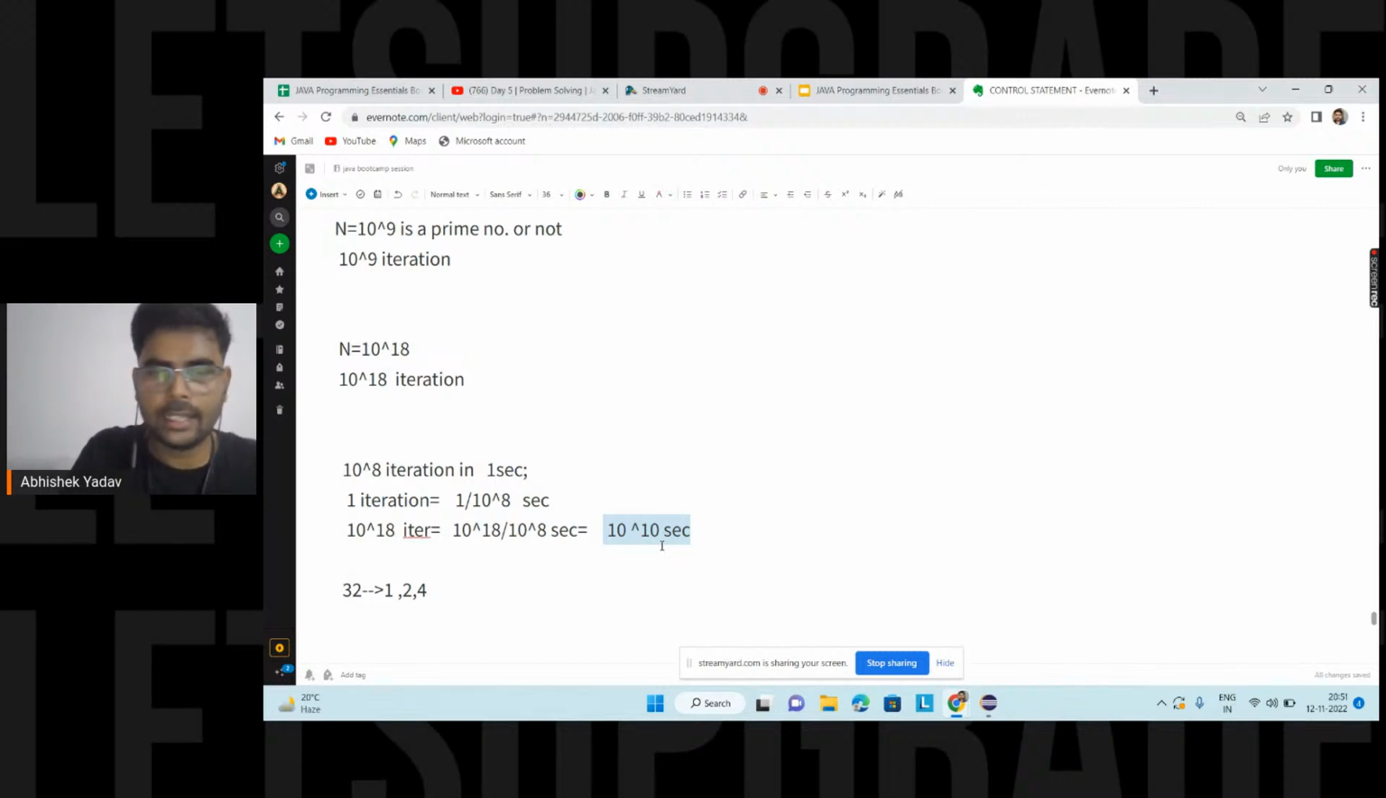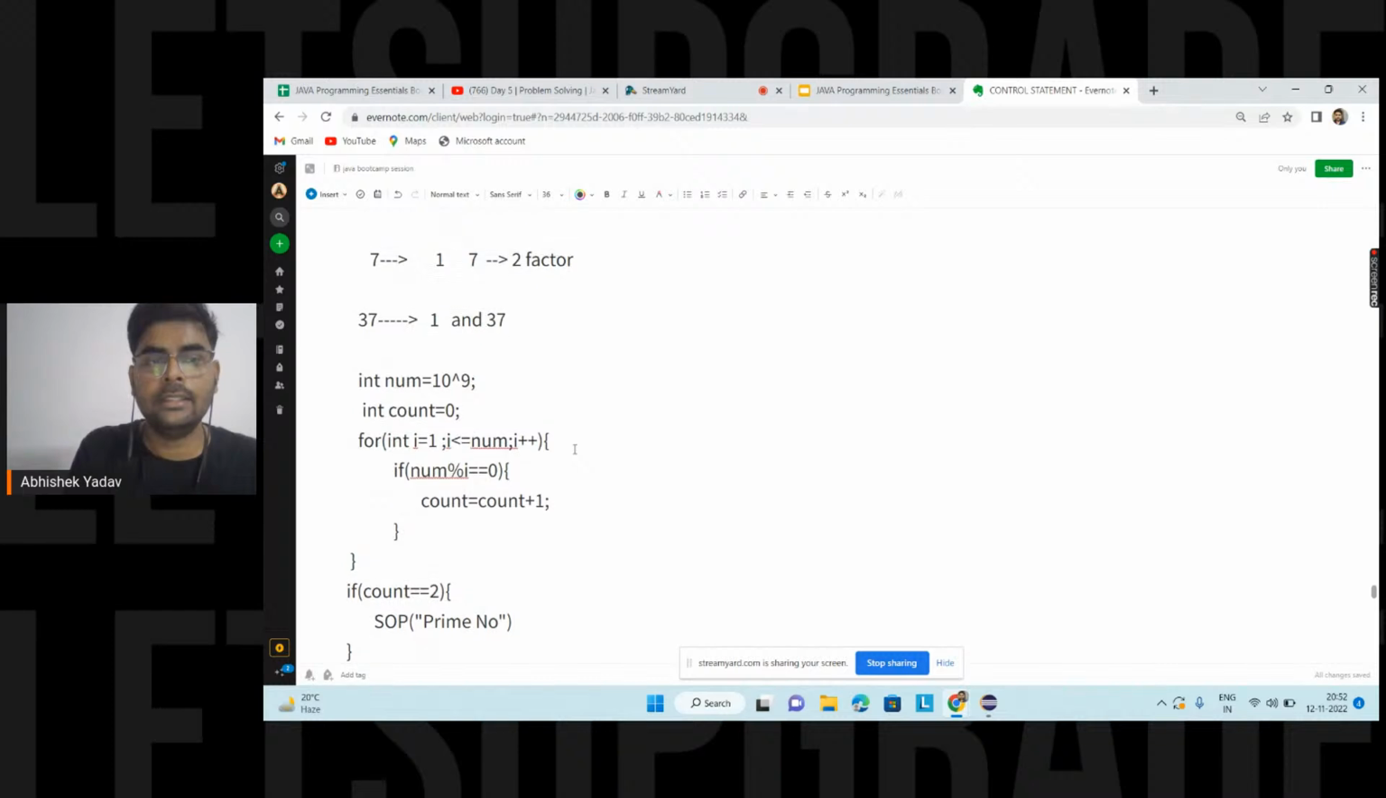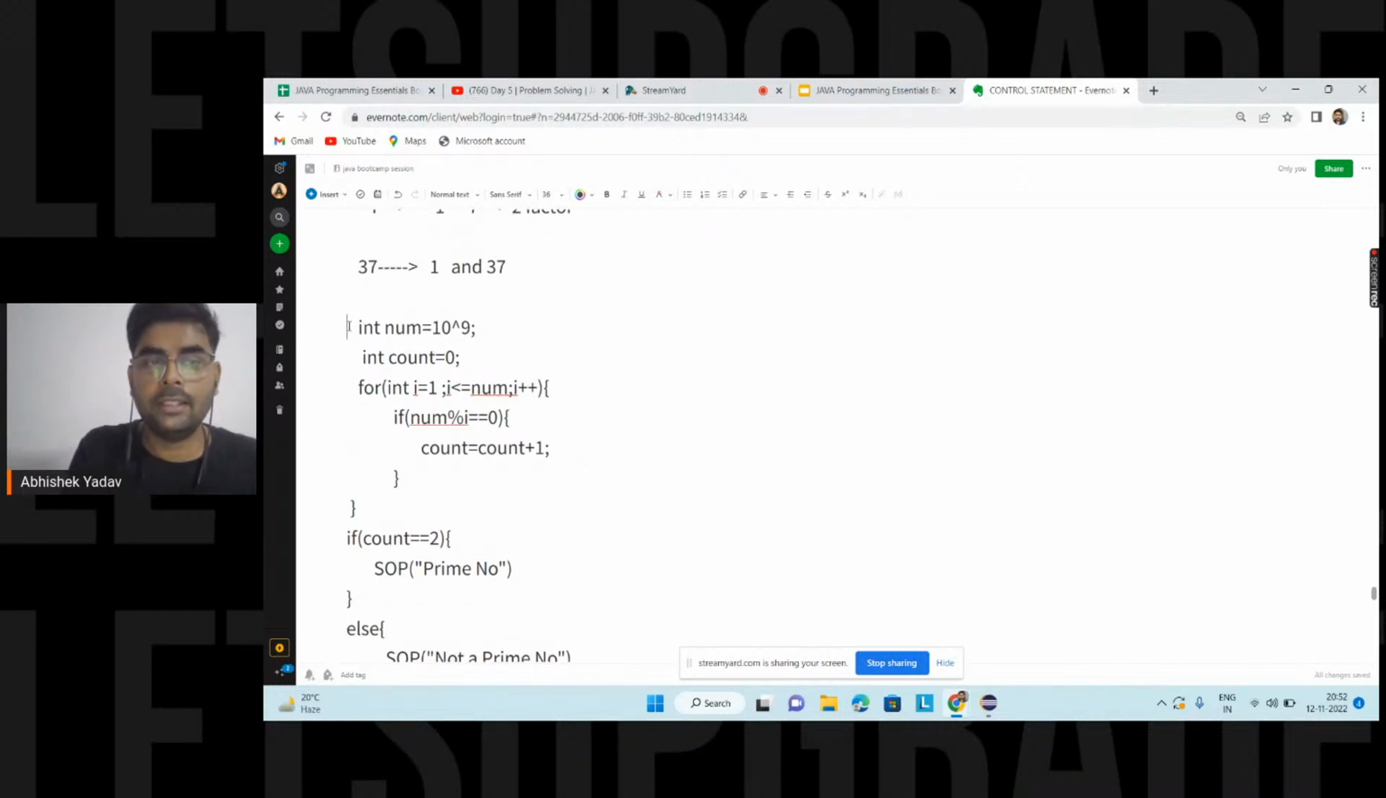Anyone, please write in the chat. So this is equal to 317 years. You are saying that I have a computer that is taking 317 years to check whether the number is a prime number or not, if I have written this logic here.